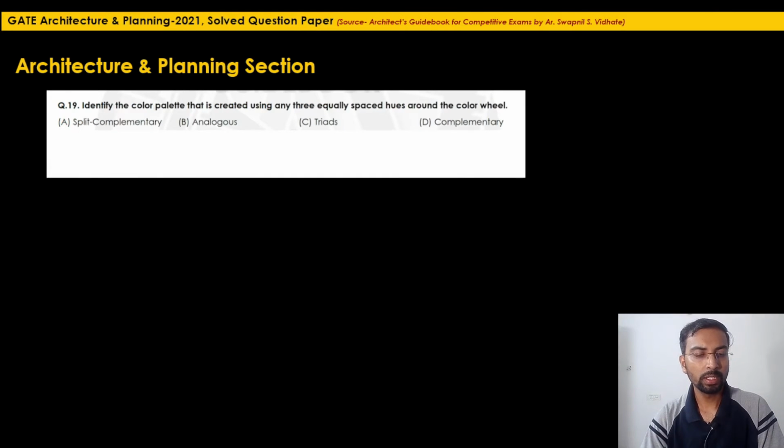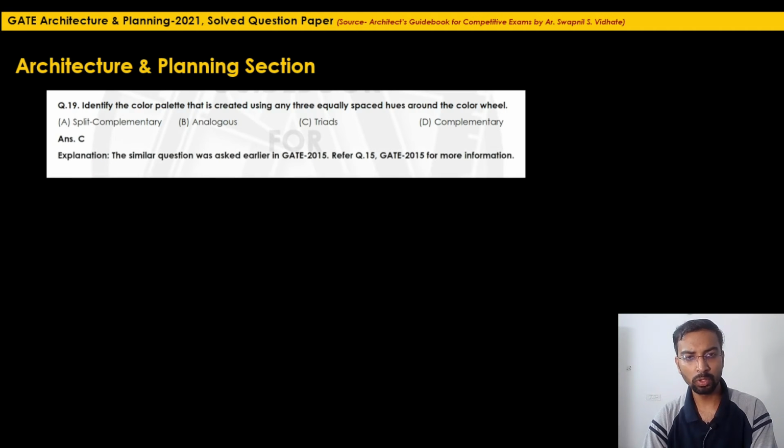Question 19: identify the color palette that is created using any three equally spaced hues around the color wheel. Options given are split complementary, analogous, triads and complementary. Again, this question was related to an earlier year question paper. The particular question was asked in GATE 2015, if I am not wrong. Let's see where the reference was. Here the correct answer is option C, triads. Yes, it was asked in 2015 in question 15.